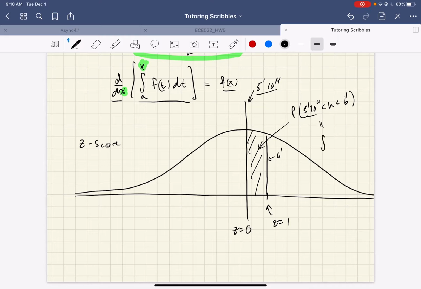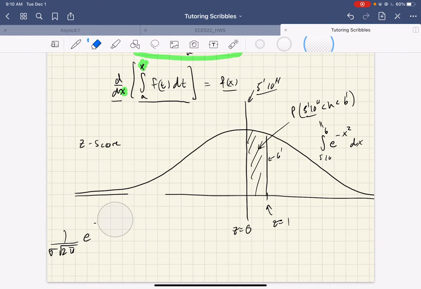But what it is, the integral from 5'10" up to 6 of some probability distribution. And it turns out that what goes in there is e to the negative x squared dx. Actually, it's something like e to the negative (x minus the average over sigma) squared, with 1 over sigma root 2 pi, and maybe a 1/2 here. It's a lot grosser, but at the end of the day, it has the shape of e to the negative x squared. So we'll just focus on that.